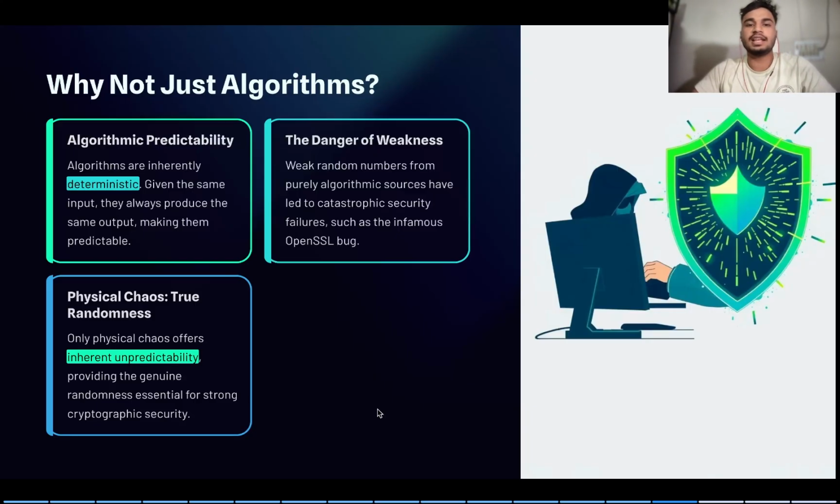What is the danger of weakness this possesses? The main danger of weakness is that this algorithm can be reproduced and the same key can be reproduced, and they can get into other cryptographic wallets, hack into passwords, and easily access others' data. While physical chaos, being true randomness, ensures unpredictability, and it is essential for strong cryptographic security.